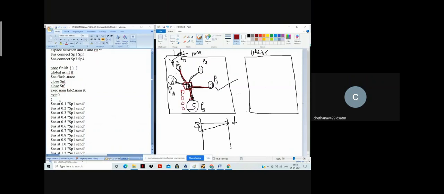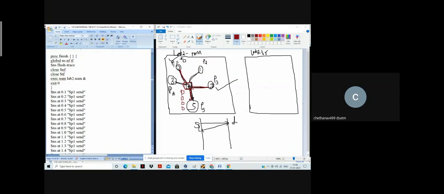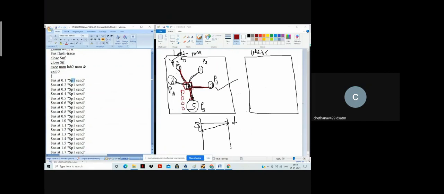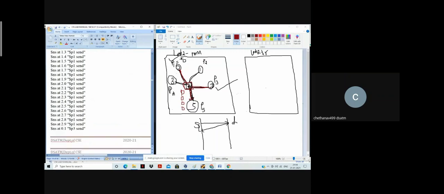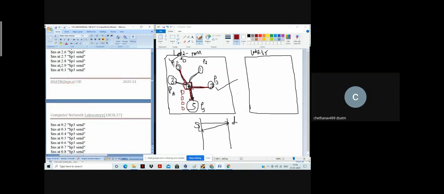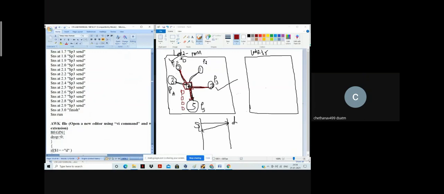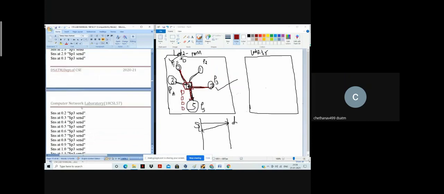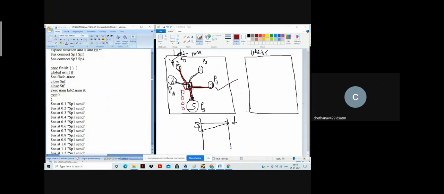So let me go to this first. As I said, by itself it has to send the request. P1 will send the request, that means it will send the request packet. It will start at 0.1 and continue till 2.9. In the similar manner, the second source, P3, will send the request and continue till 2.9, and when it reaches 3, it will finish and stop sending the request packets. That is what finish will do. When it comes to finish, again it is the same.